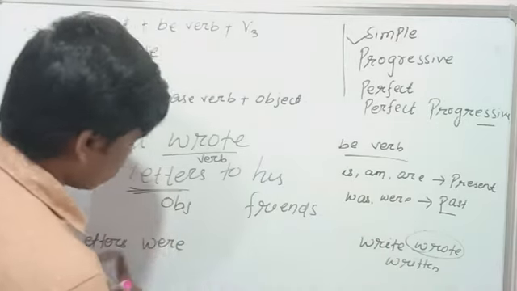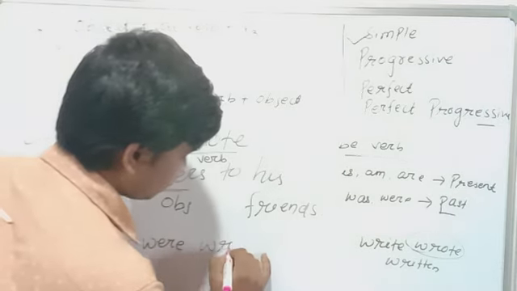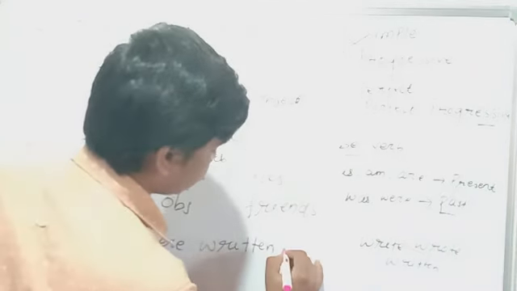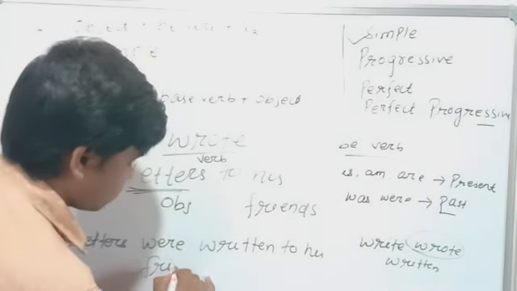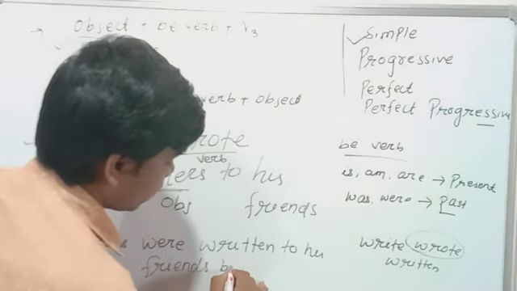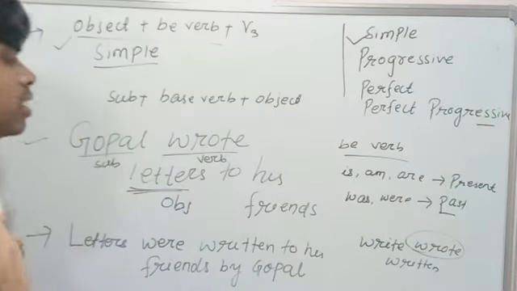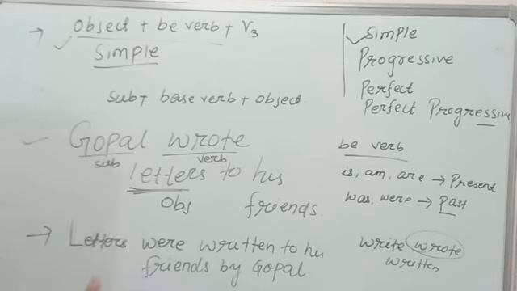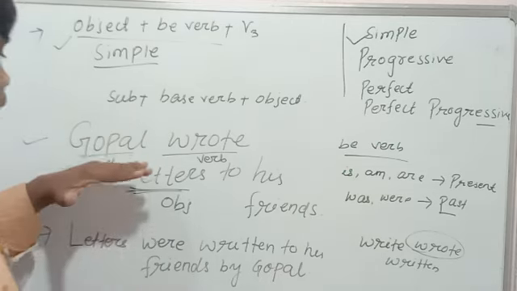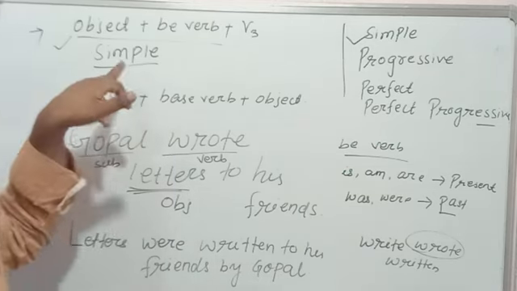Letters were written to his friends by Gopal. Okay students, this is the process of how to convert active voice to passive voice in simple form.